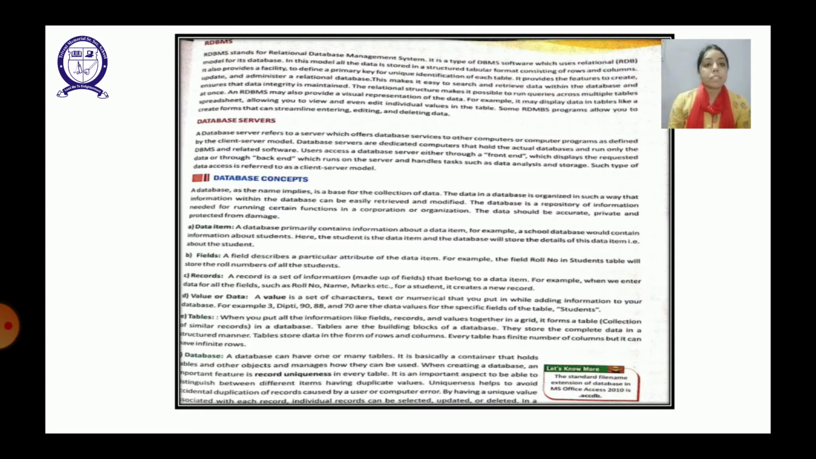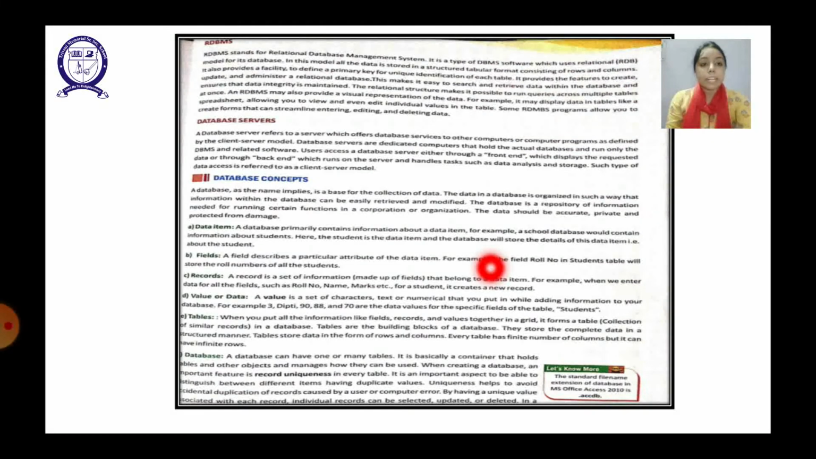Next we have database servers. A database server is a server which offers database services to other computers or computer programs, as defined by the client-server model. Basically, servers are computers which give the facility to share information with the clients. In the same way, database servers provide information to the clients which have requested particular information.